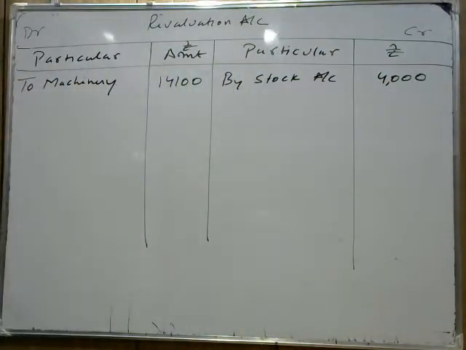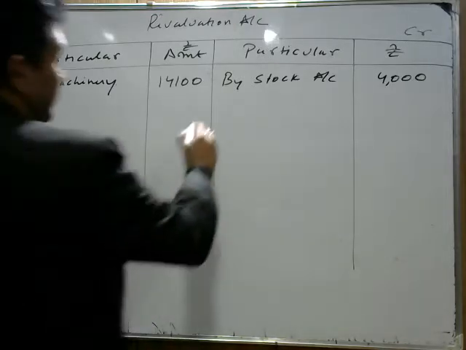This part is clear. Next, it is found that creditors included a sum of 12,000 which was not to be paid. We have to pay creditors 12,000 rupees less. It's an income for the firm.